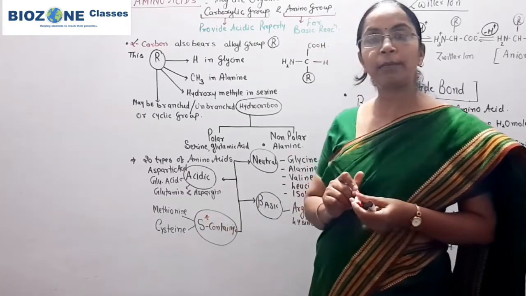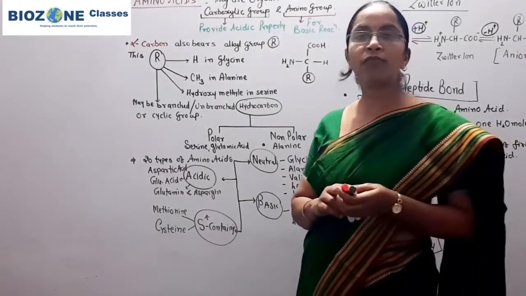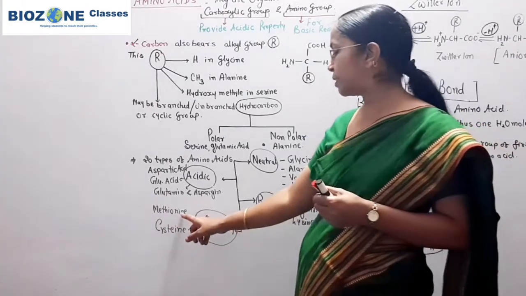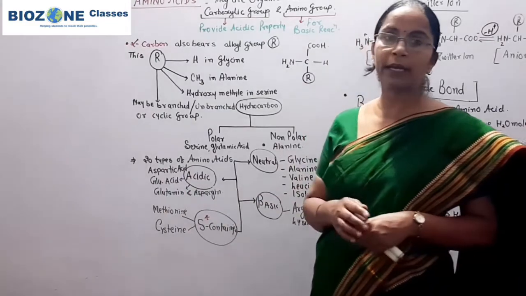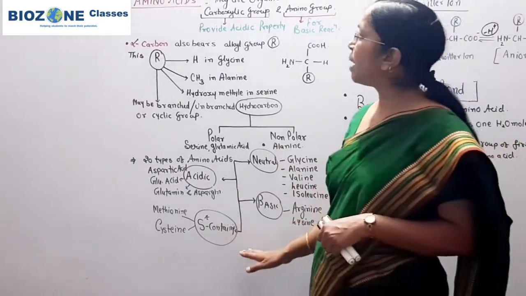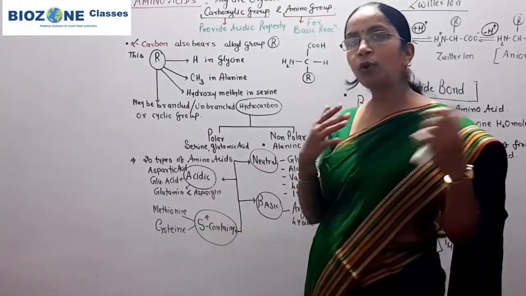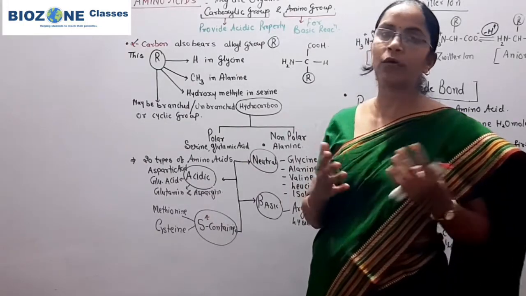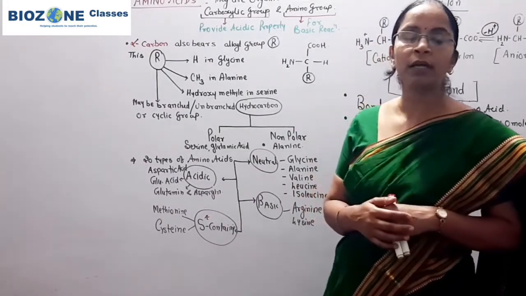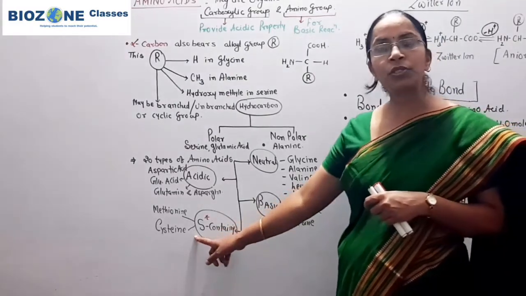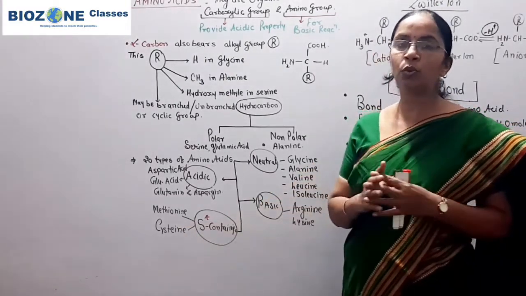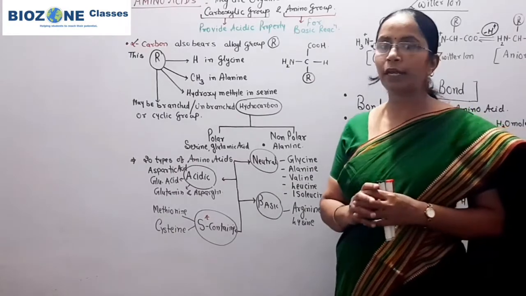The sulfur containing amino acids pair is cysteine and methionine. Again, this section is not provided in the amino acid part of the biomolecules chapter. You go through the mineral nutrition chapter, find out the role of sulfur in plant metabolism. Over there you will find that cysteine and methionine are the two sulfur containing amino acids.